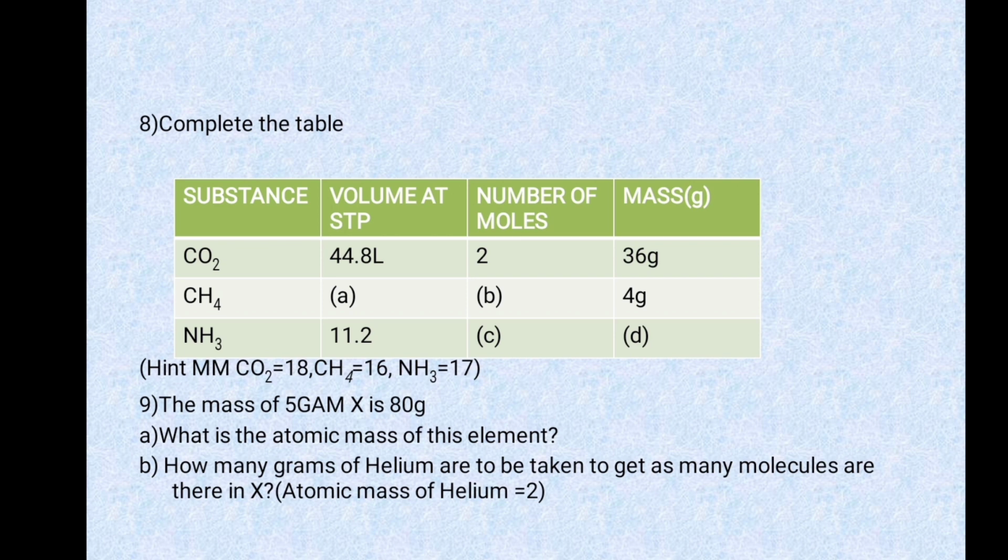Atomic mass of helium is 2. Just read the question properly. And also you have to find out how many grams of helium are to be taken to get as many moles as there are in X. So all the hints are given there.